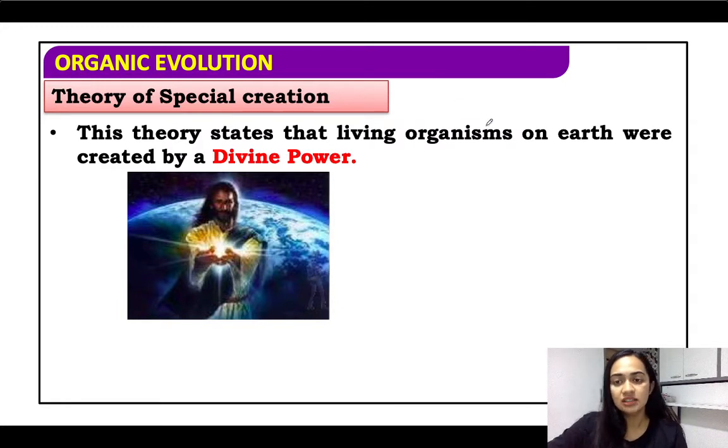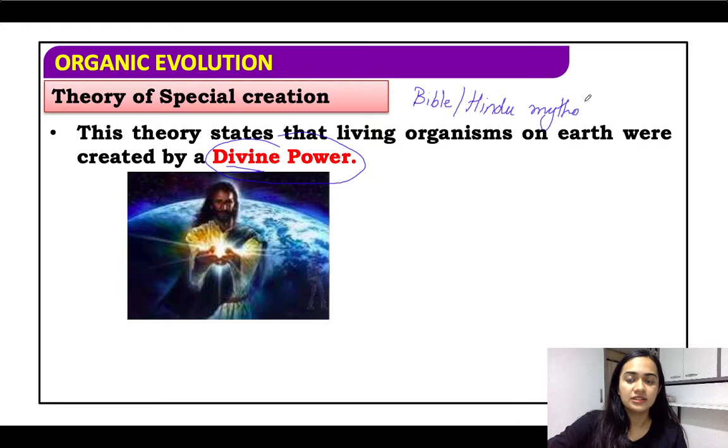They said that the earth was basically created with a divine power. That means even in the Bible, and also your Hindu mythology, support these theories. According to Hindu mythology, Brahma was the creator, and Manu and Shraddha were the first human beings. And according to the Bible, there is a chapter called Genesis, where it says that Adam and Eve are the first human beings that God himself placed on the earth. So they basically refer to a supernatural or divine power that brought life on earth.